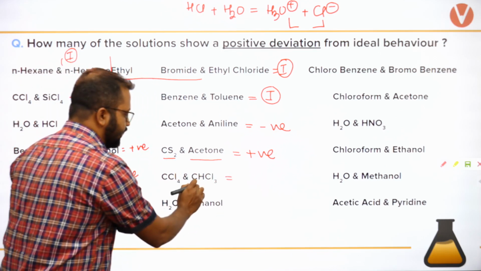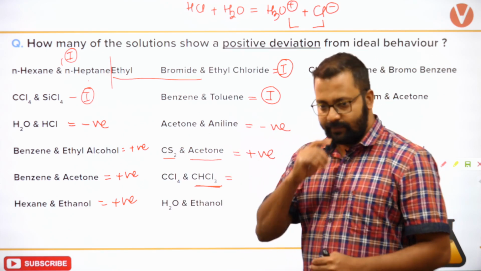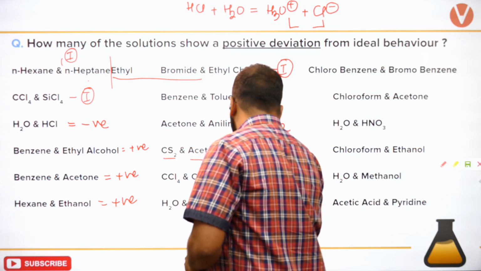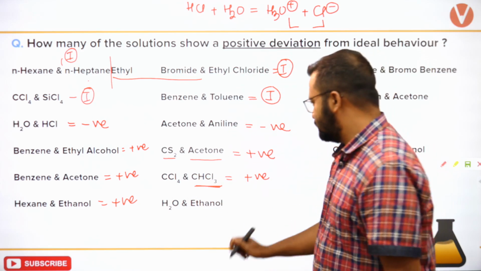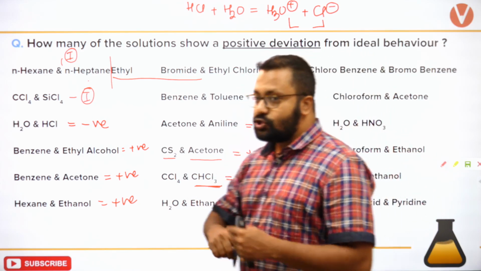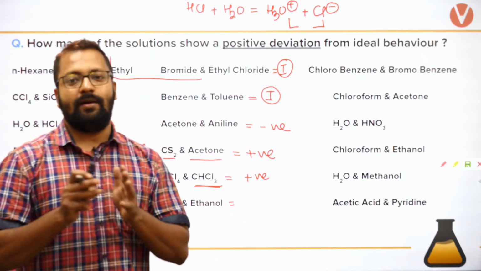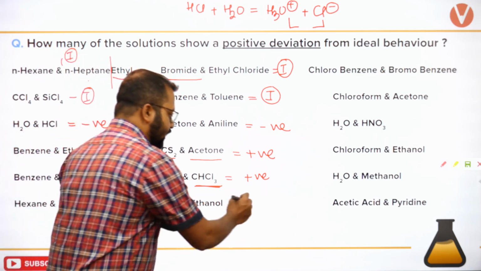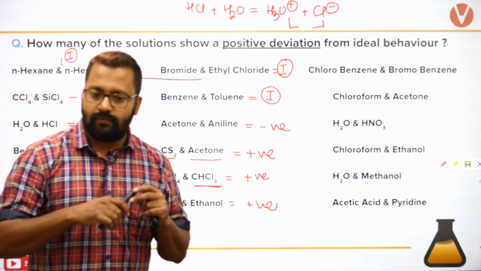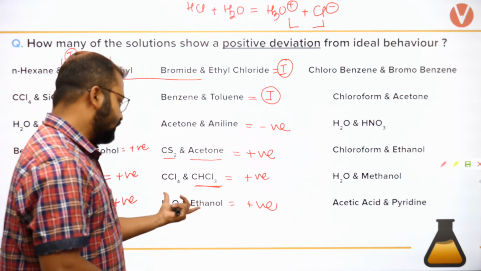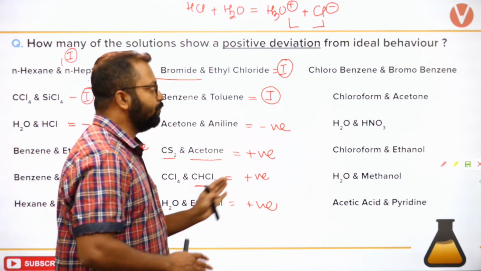CCl4 CHCl3, CHCl3 is polar, so polar, non-polar. Now H2O and ethanol, H2O is more polar as compared to ethanol, so this will show positive.